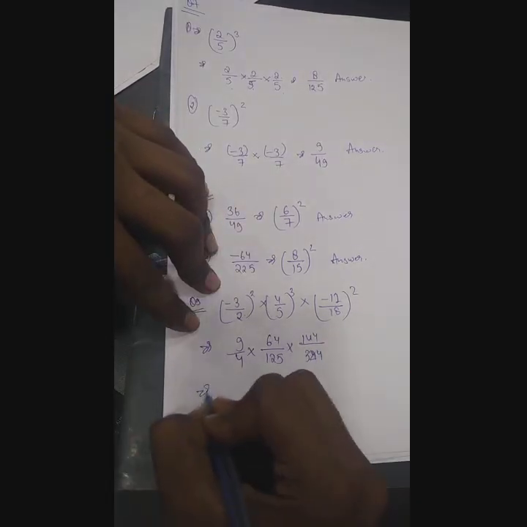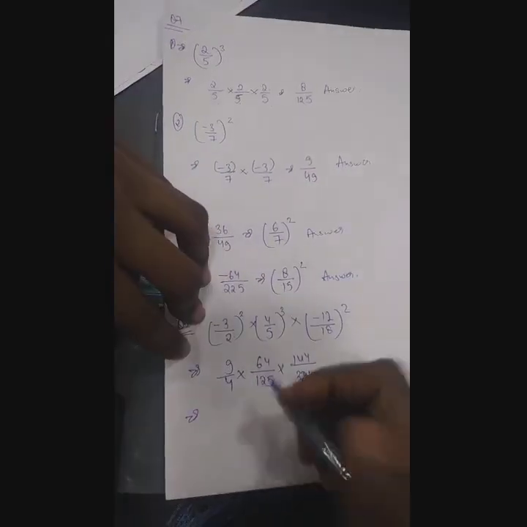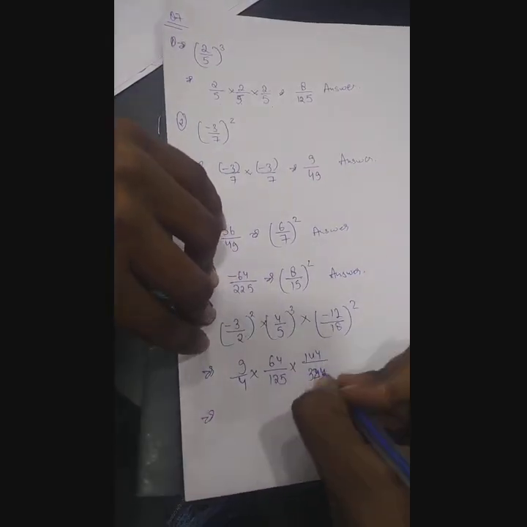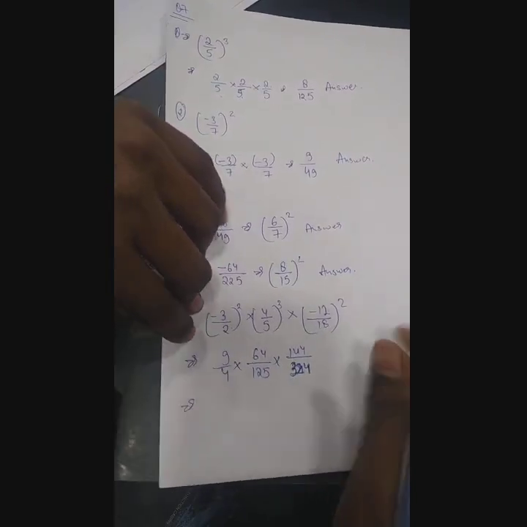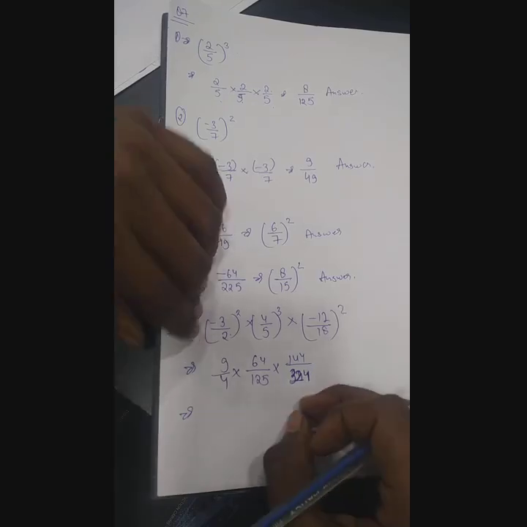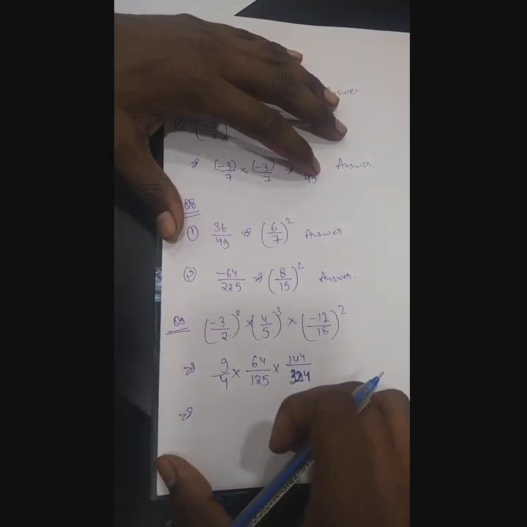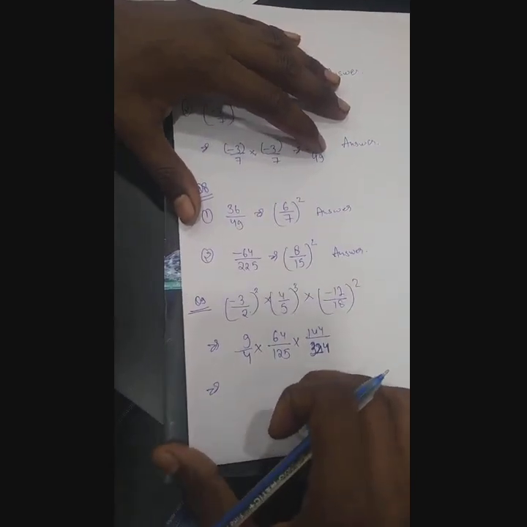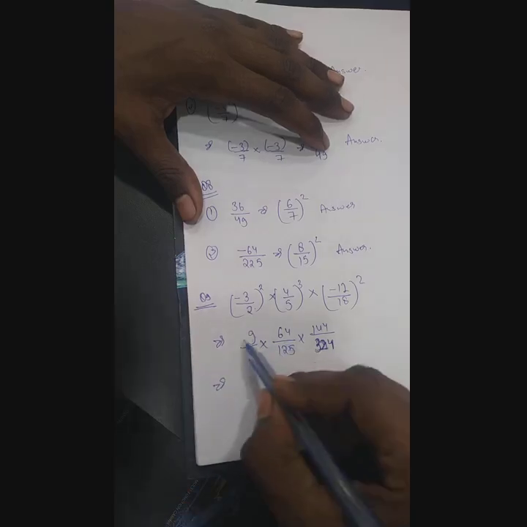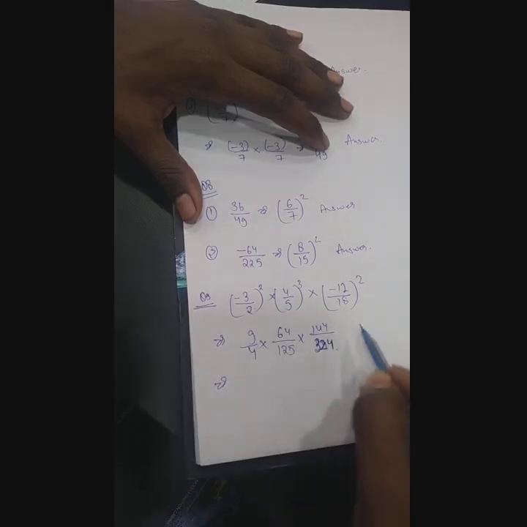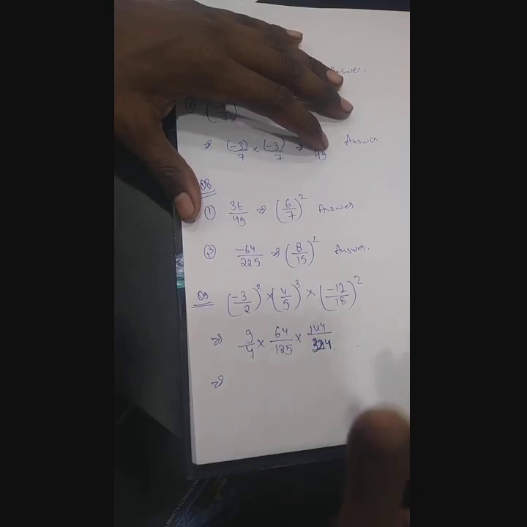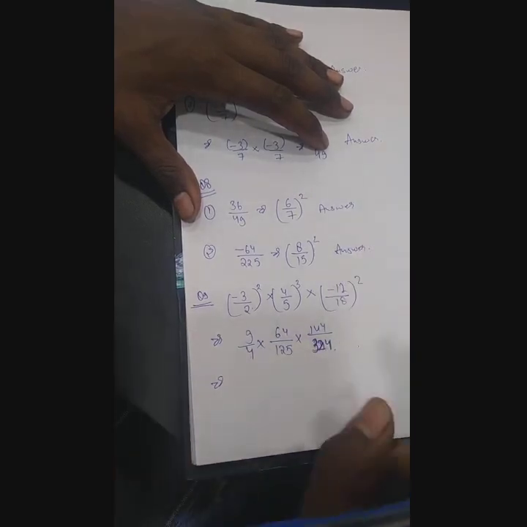324. Now from here what you can do, either you can cut everything, because these all are in the multiplication form, so obviously you can cut over here also. Okay, so let's start and check out the value. Or you can just simply multiply, and after getting the value then you can divide, but the answer will not come properly. So this is the better way, you should cut over here only.